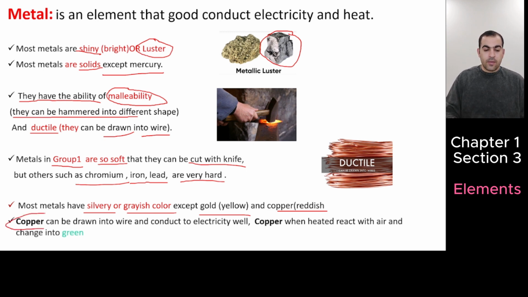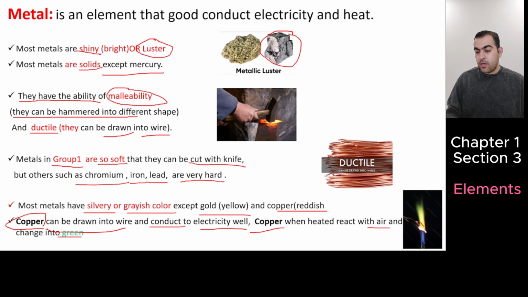If we talk about copper, copper can be drawn into wire, as I said, and can conduct electricity and heat. We use copper in wires, right? When you heat copper, it reacts with air and changes to green. Look at here, when you burn the copper, it changes to green. These are the properties of metals.